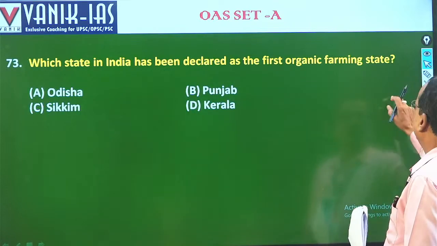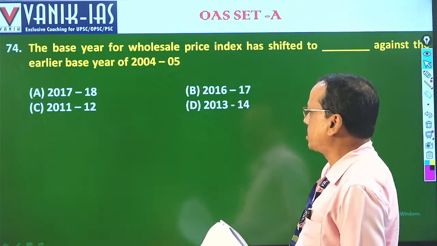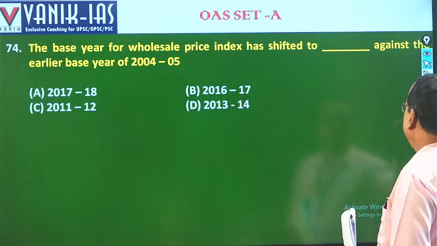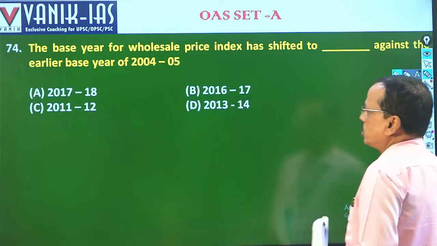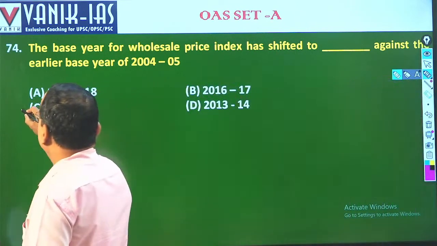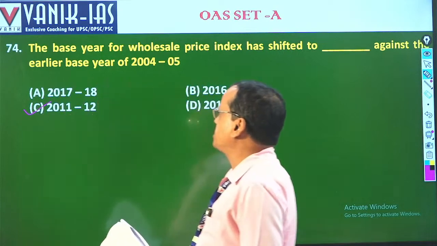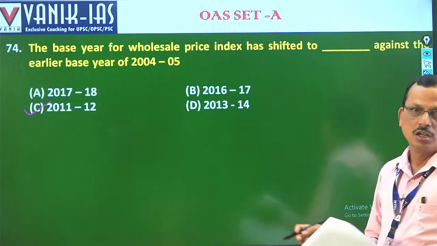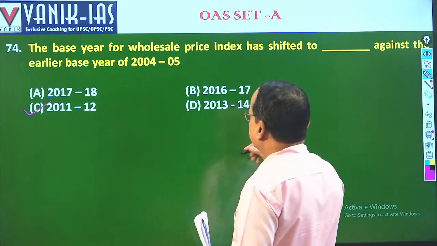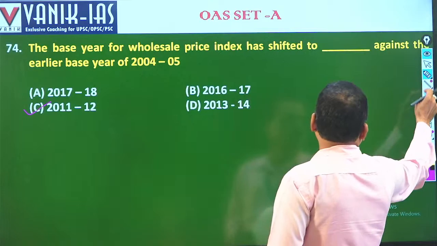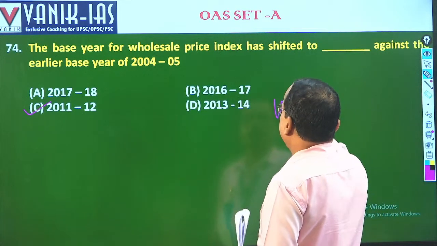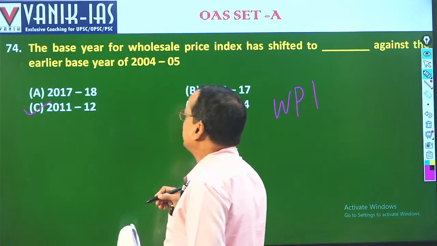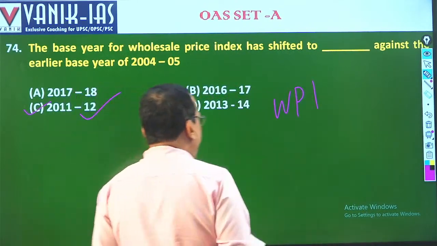Fine. Then coming to the base year, it was earlier 2004-5 and has been changed to 2011-12. So the right answer is C. 2011-12 is the present base year taken for the wholesale price index, the WPI. Earlier inflation was counted under CPI, but then shifted to WPI, the wholesale price index. The base year has been shifted from 2004-5 to 2011-12 at present. Fine.